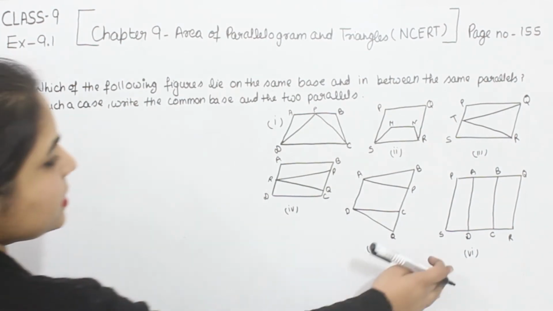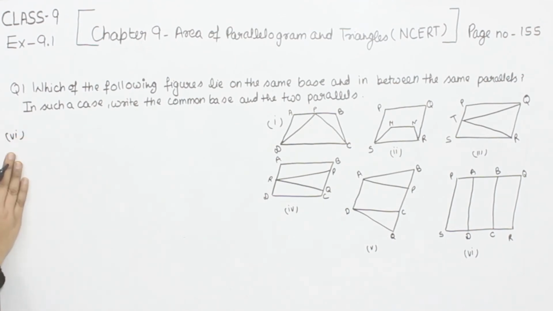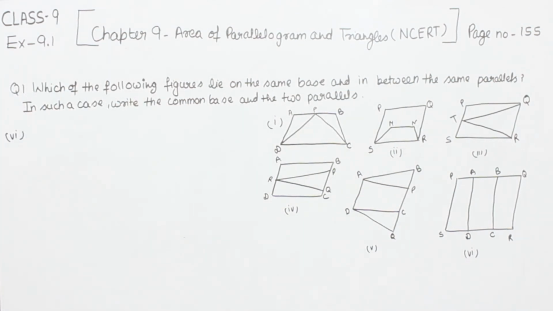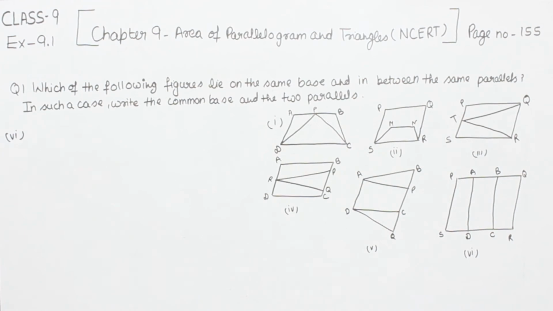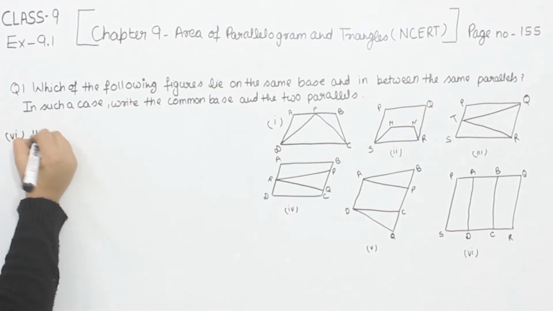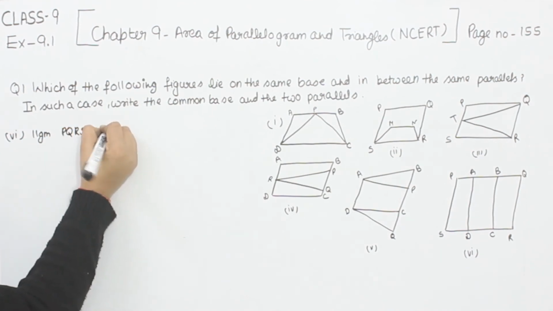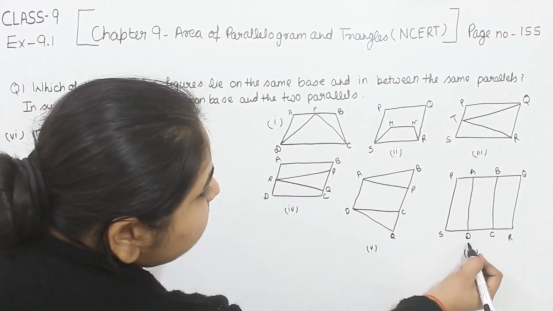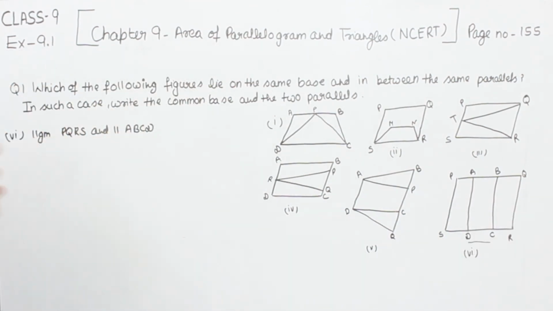Now comes to the part 6. This is the figure for the part 6. Now in this one we are having parallelogram PQRS. This is the parallelogram, and inside this one is a parallelogram ABCD. Now we are having two parallelograms. Now for ABCD base is BC. Now for the PQRS base is RS. So they are not lying on the same base.